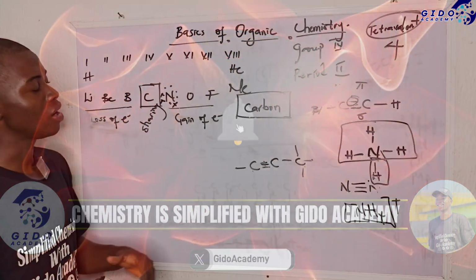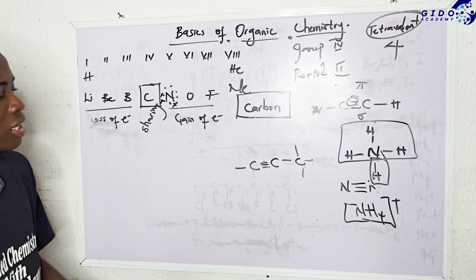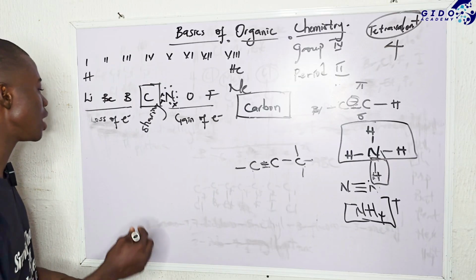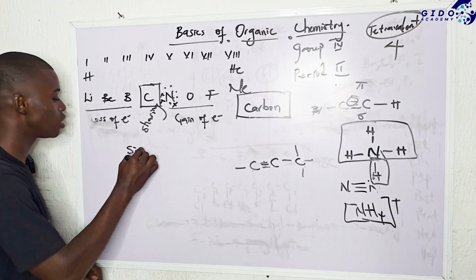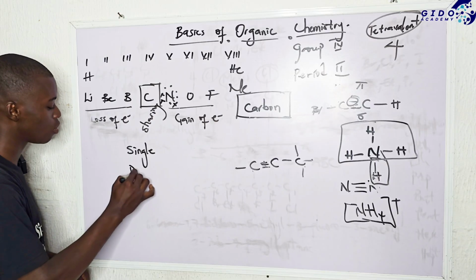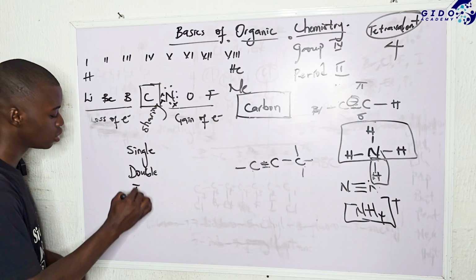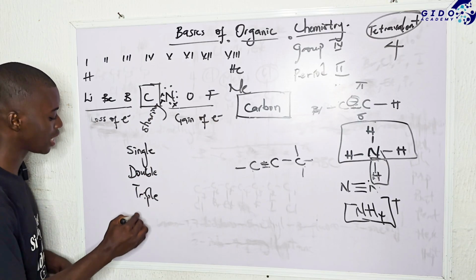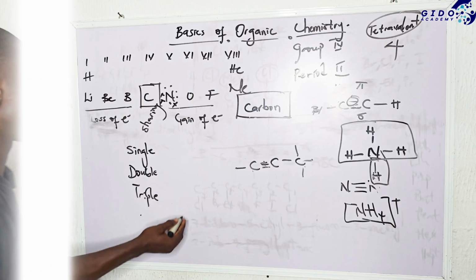About carbon. As long as the carbon atom is tetravalent, it becomes easier. And the carbon atom has the ability to form a single bond, like what I've explained, a double bond, a triple bond, and can also form a double bond that doubles back on itself.